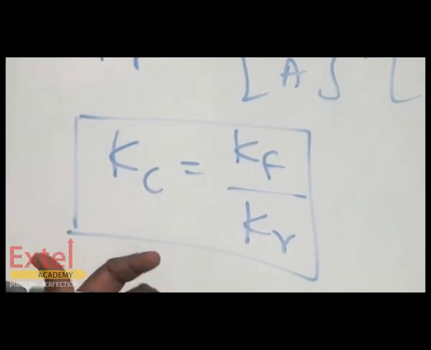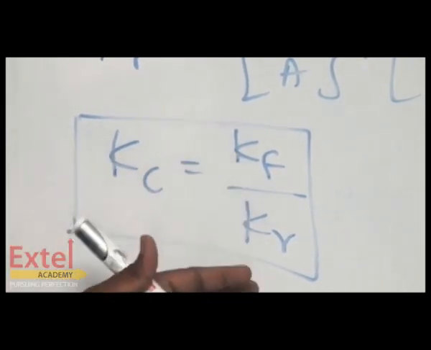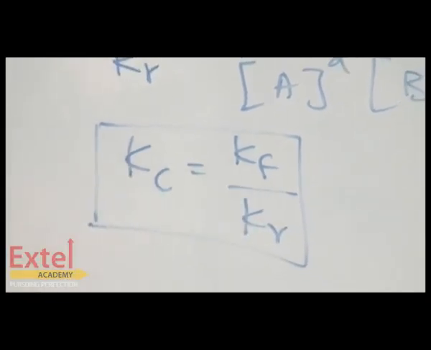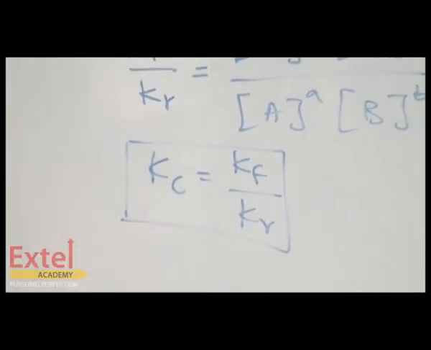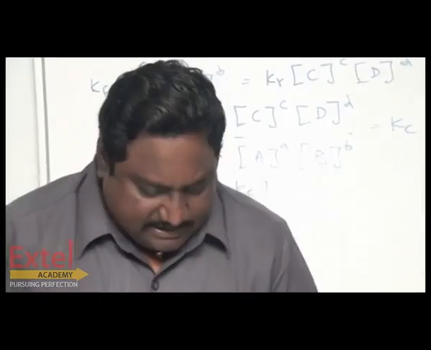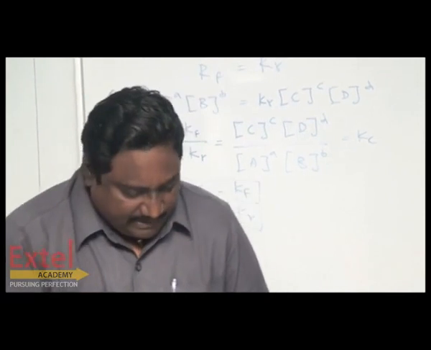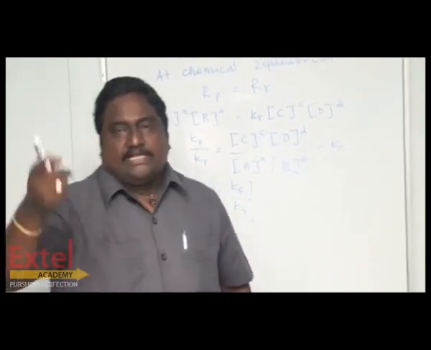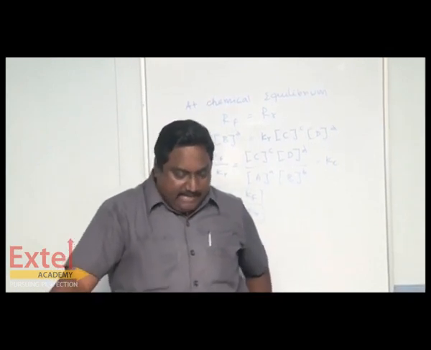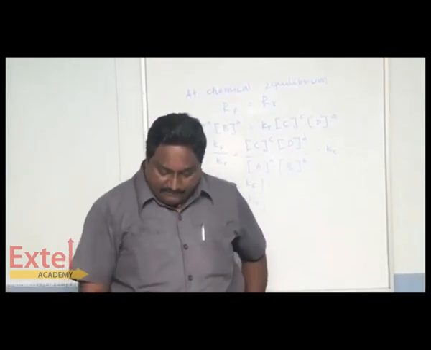In the examination, they will give any two values out of this, and you can find the third value. It's a very important concept as far as chemical equilibrium is concerned. For example, in your textbook, question number D18, they have given a Kc value.